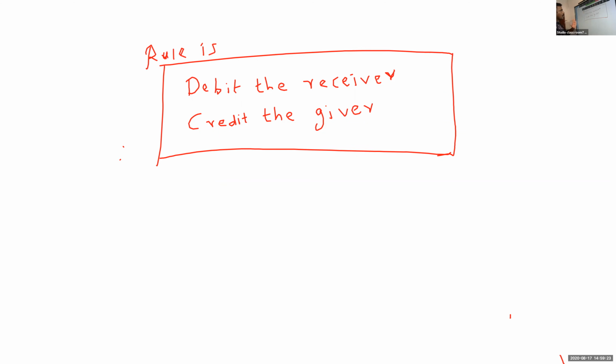This is the rule of personal account. Debit the receiver and credit the giver.